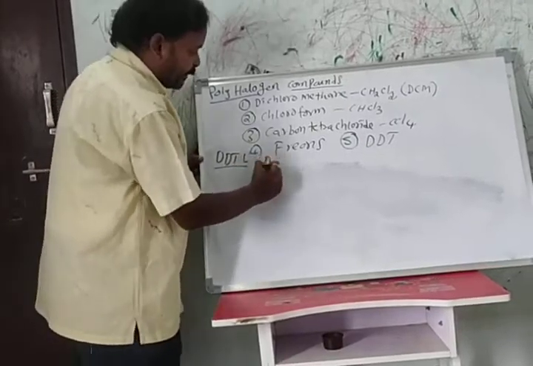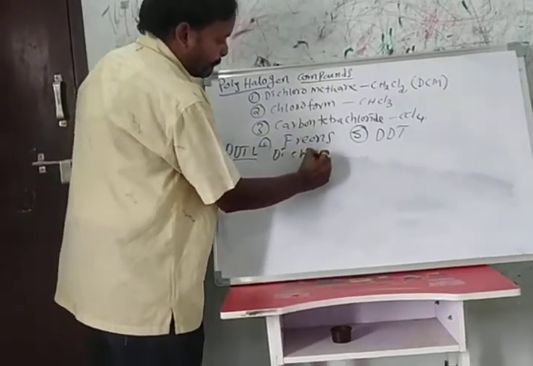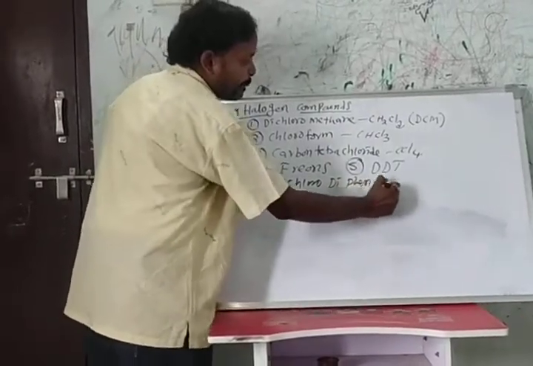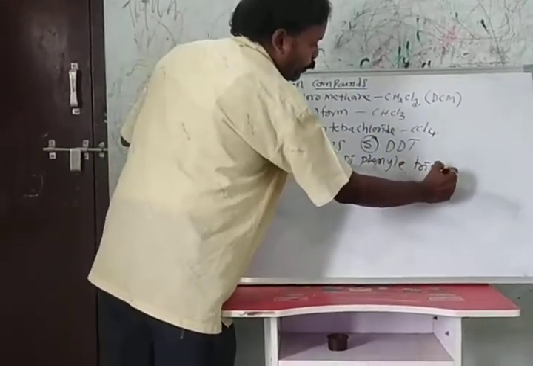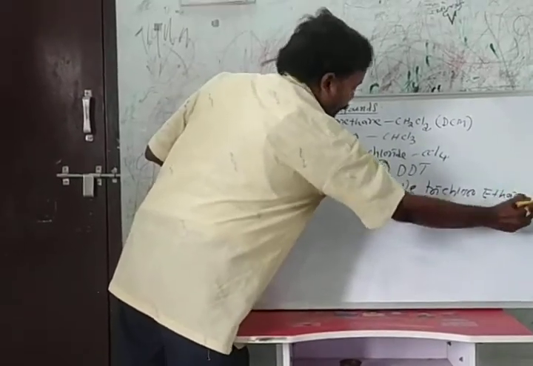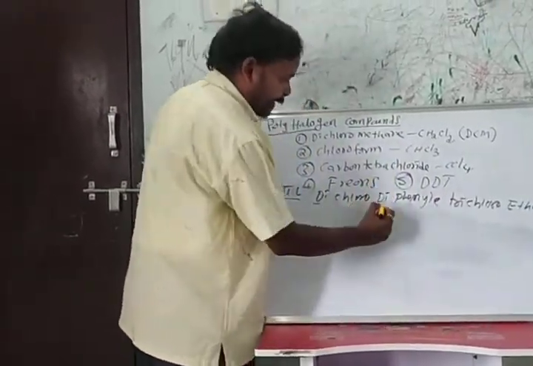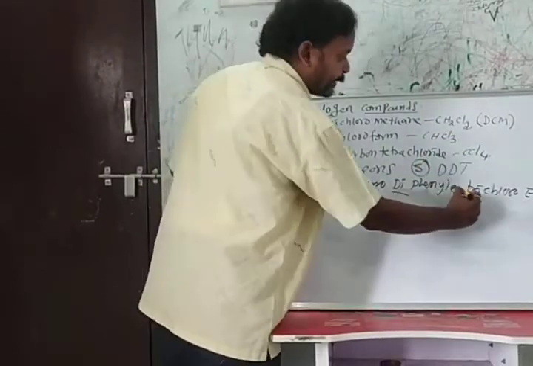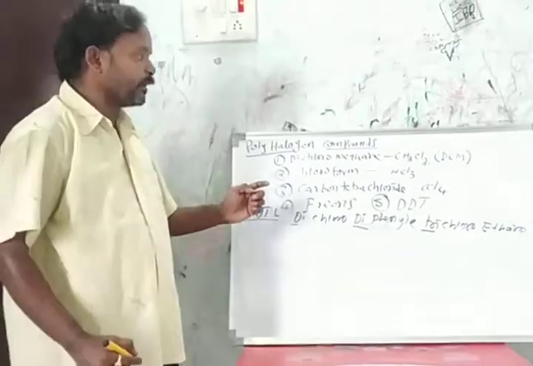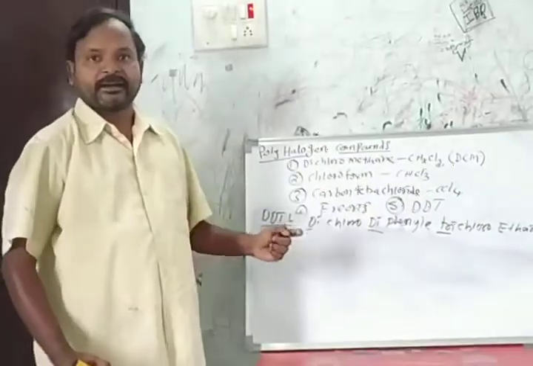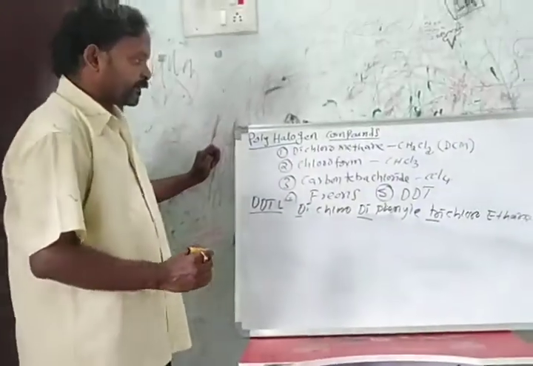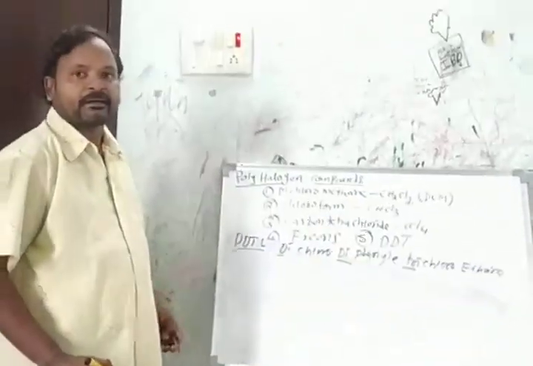DDT is a good insecticide. It kills the insects. And here the structure of DDT is important.